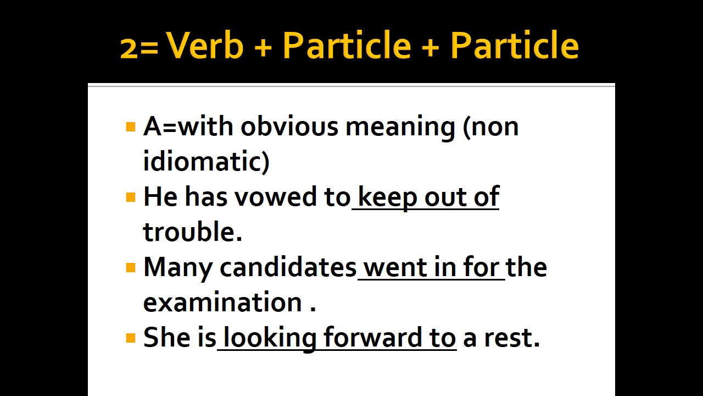Example 2. The formula has been given. We have verb, that is main verb, plus particle plus another particle. So in a sentence, it is possible to have a phrasal verb comprising three words. That is the main verb plus a particle plus another particle. And so I'm going to give you the examples in two ways. Example A comprises those with obvious meaning, and example B comprises the expression of phrasal verbs with obscure meaning.